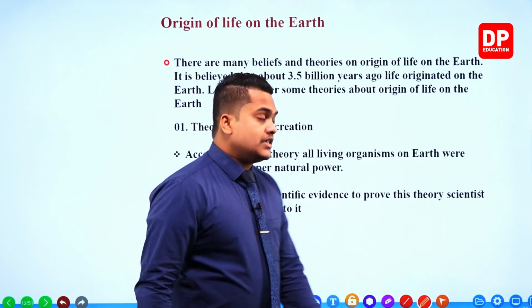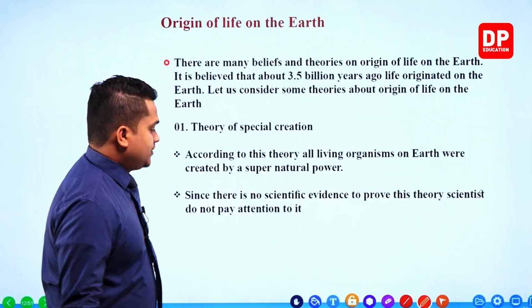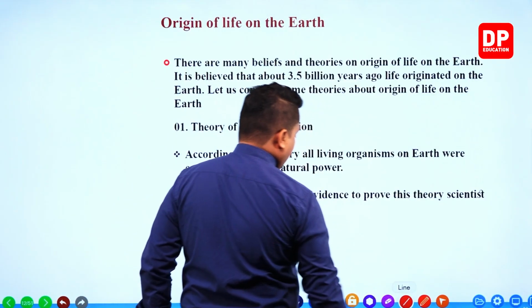Here it is given that there are many beliefs and theories on the origin of life on the earth. It is believed that about 3.5 billion years ago, life originated on the earth.